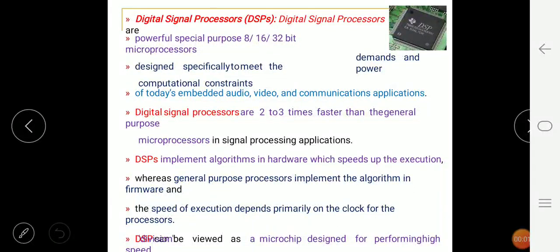Hello students. Now next topic, next system core. Let us discuss digital signal processors. In short form, we call them DSPs. These DSPs are very powerful special purpose processors for video processing, audio processing, and also communication applications. This processor is an essential requirement.